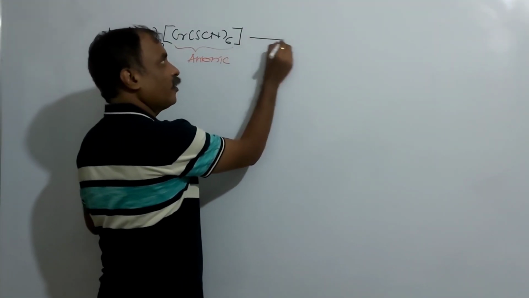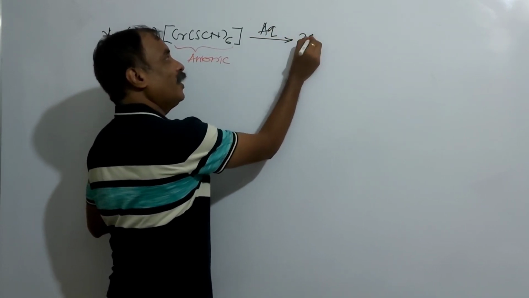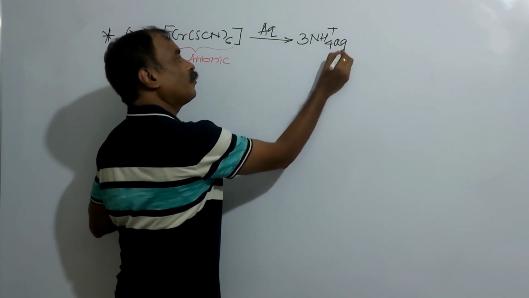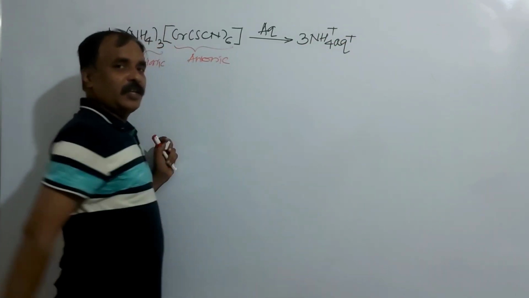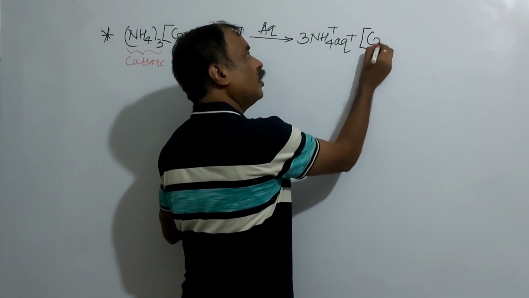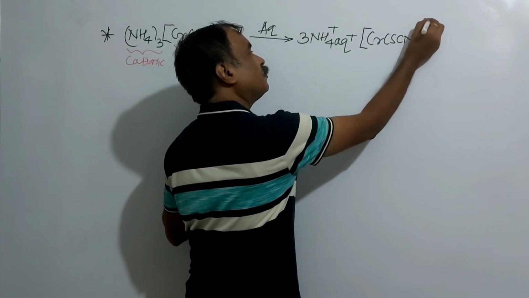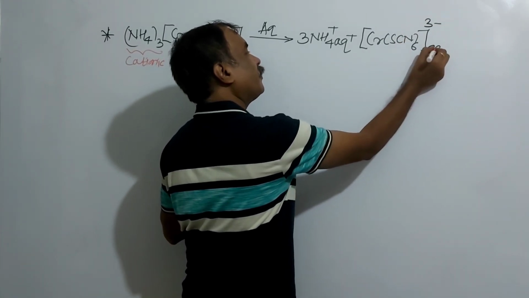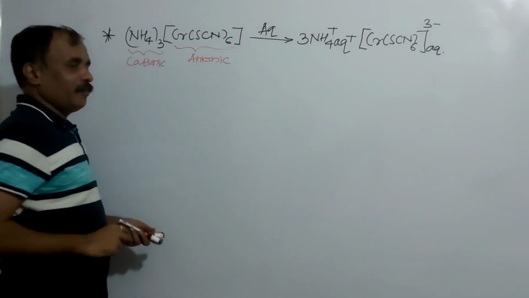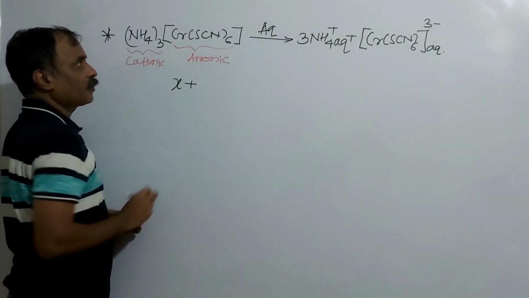What is the ionization of this? Suppose this complex is taken in aqueous medium. Here there is formation of 3 NH4 plus aqueous. So here the total positive is plus 3, so the total negative will be minus 3: Cr SCN 6, 3 minus. This is the anionic part. Now the oxidation number of chromium. Consider the oxidation number of chromium to be X.